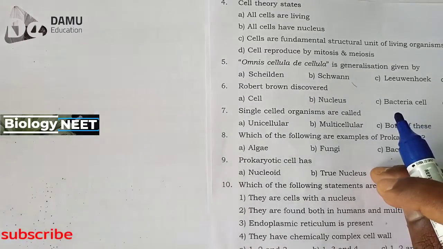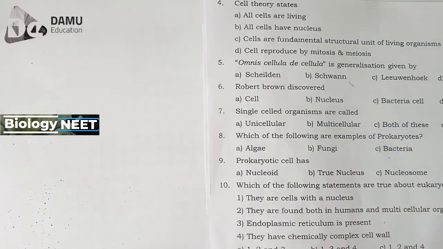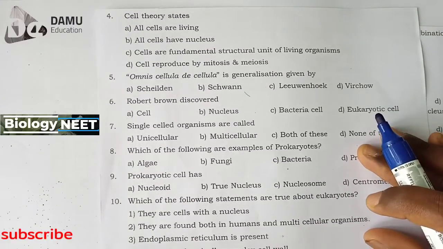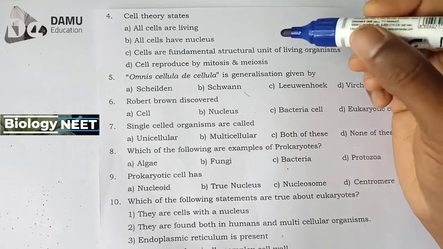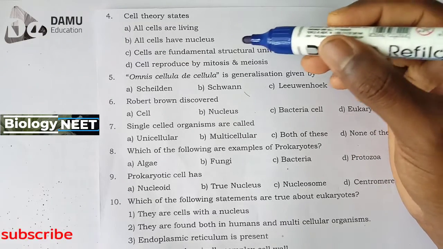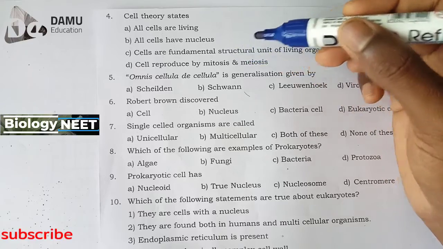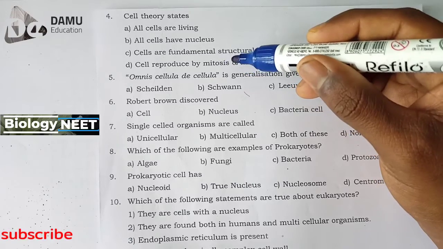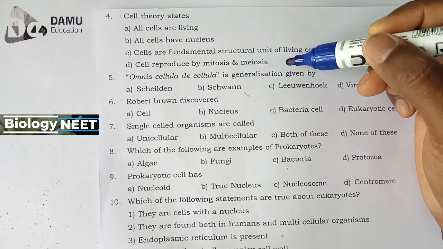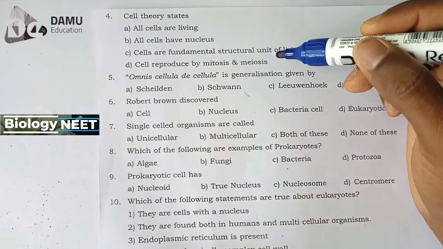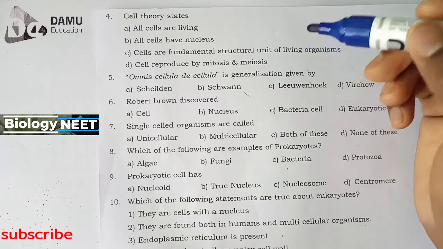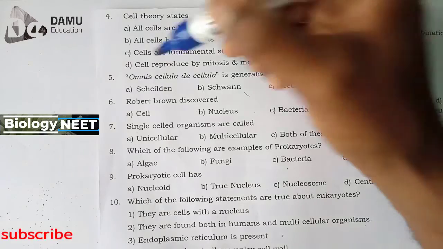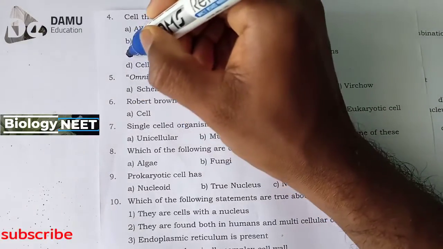Next, the fourth one. Cell theory states that what? First one, all cells are living cells. All cells have nucleus. Cells are the fundamental structural unit of living organisms. Cells reproduce by mitosis and meiosis. So cell theory states that cells are the fundamental structural unit of living organisms. So that is C.